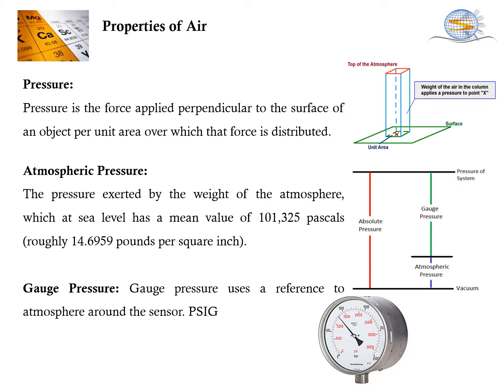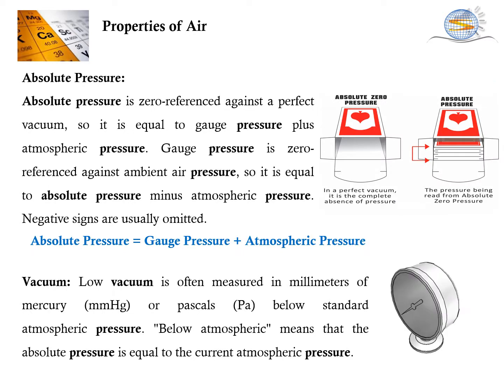So what is the atmospheric pressure now? The pressure exerted by the weight of the atmosphere. And what is the gauge pressure? The gauge pressure uses a reference to the atmosphere around the sensor, which is expressed in terms of PSIG. So now it is easier for you to understand what is the absolute pressure. Absolute pressure is zero reference against a perfect vacuum. So it is equal to the gauge pressure plus atmospheric pressure.